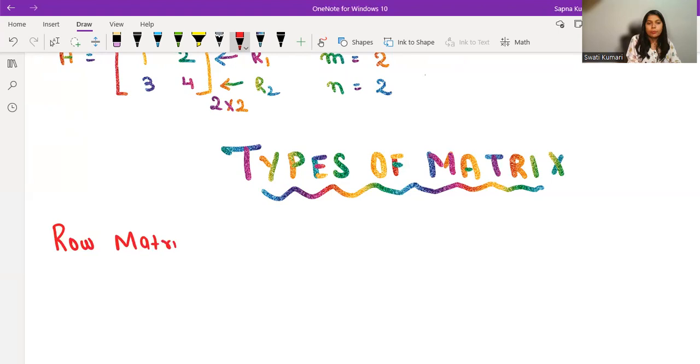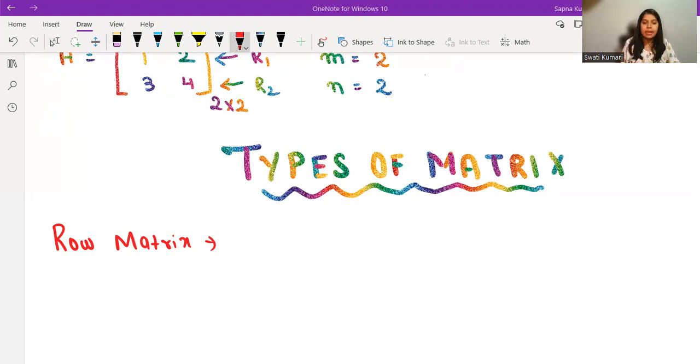Now, what is a row matrix? The definition of a row matrix is a matrix which has only one row. And how many columns? It can have any number of columns. So a row matrix is a matrix in which we have only one row, and the number of columns can be of any length. It can be 1, it can be 2, 3, 4, 5, 6. It can be n. So that is what a row matrix looks like.